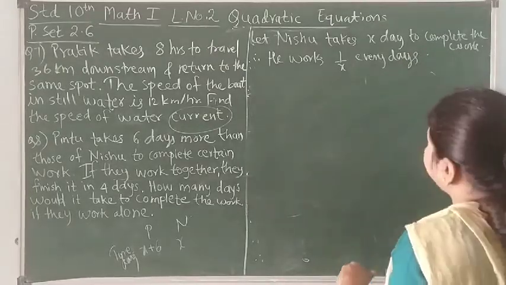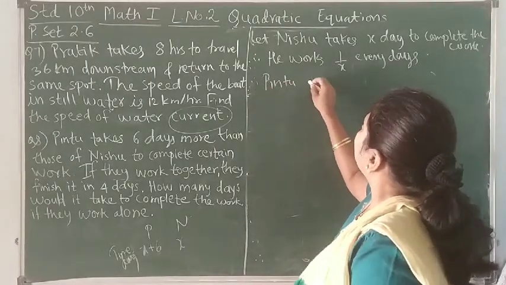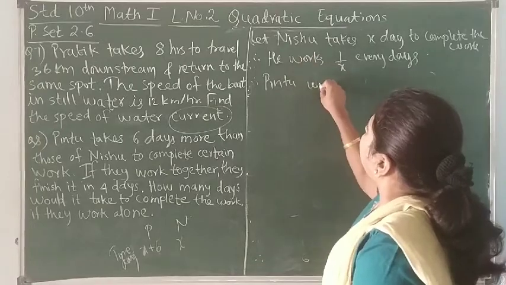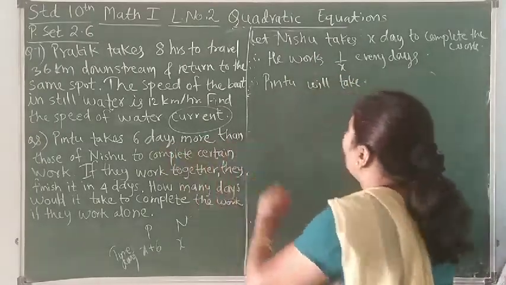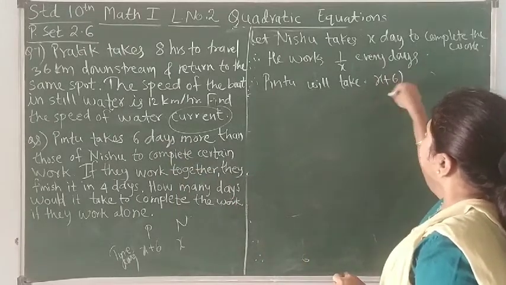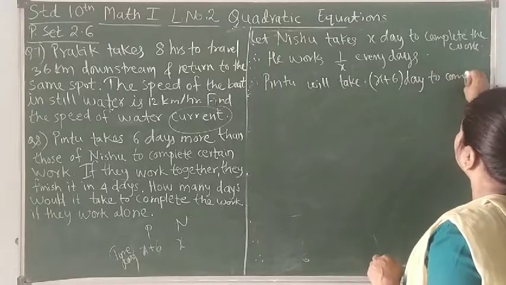Same for Pintu. Therefore, now Pintu will take how much? 6 days more. So x plus 6 days to complete the work.